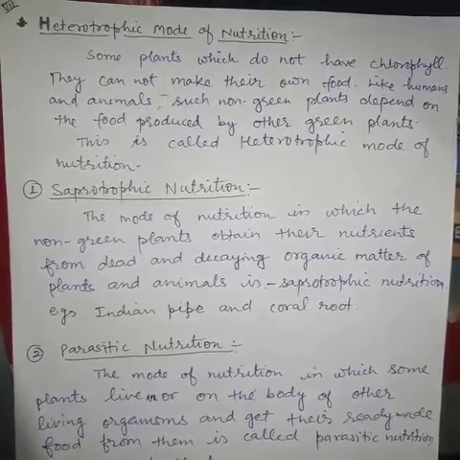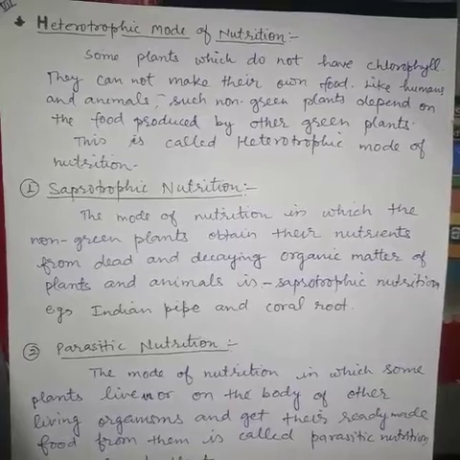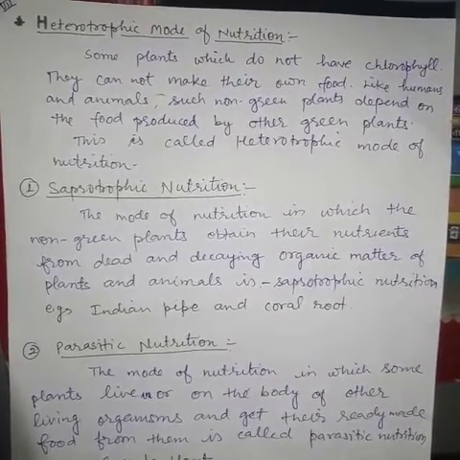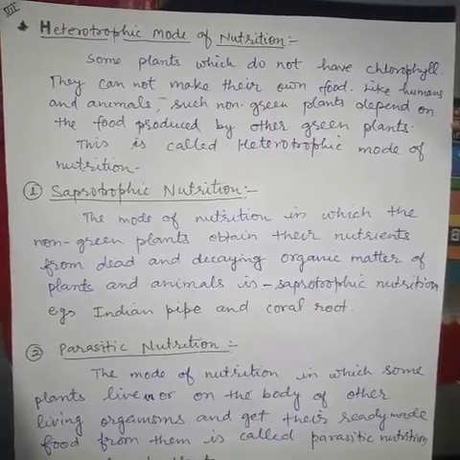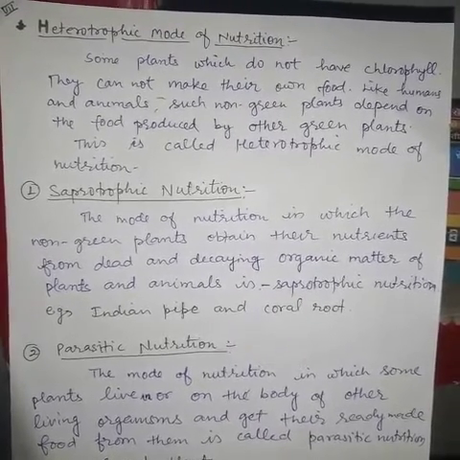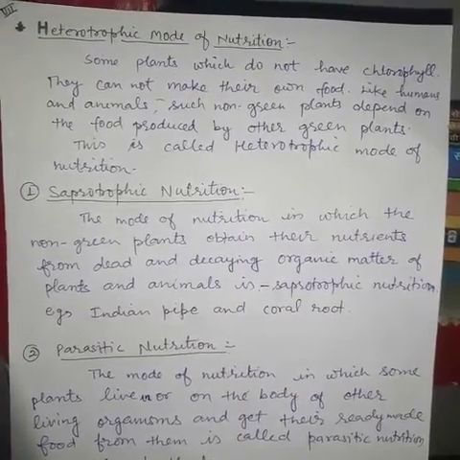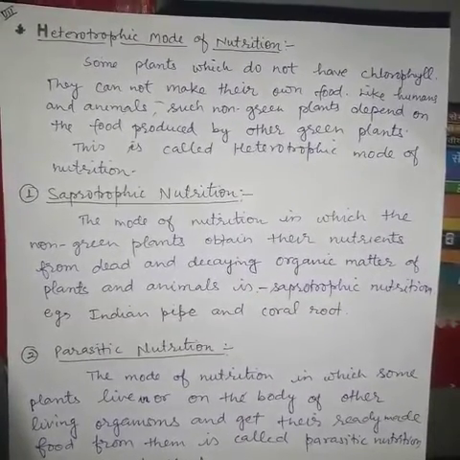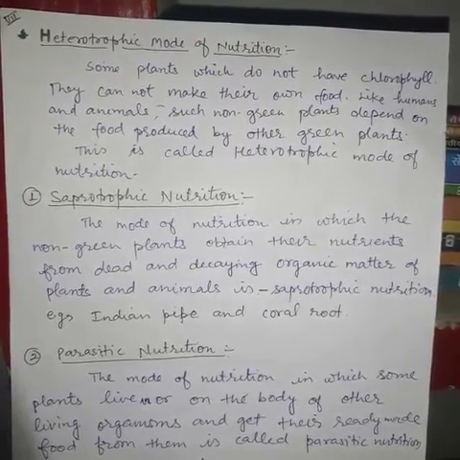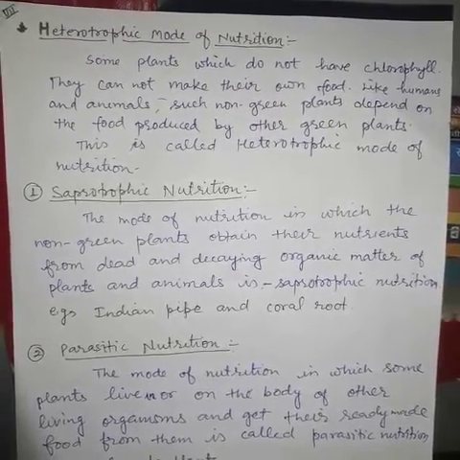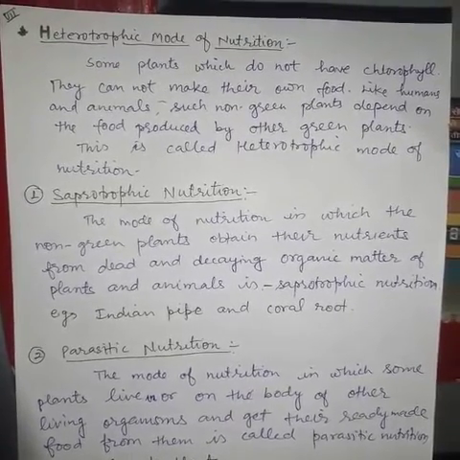Some plants which do not have chlorophyll cannot make their own food like humans and animals, and such non-green plants depend on the food produced by other green plants. This is called heterotrophic mode of nutrition. Let us study in detail about different types of heterotrophic mode of nutrition.